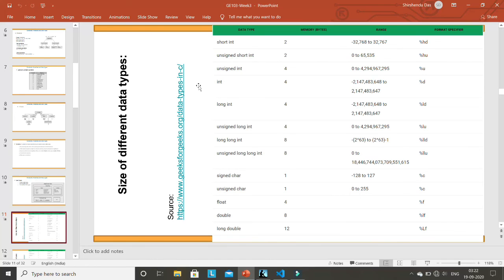Similarly, unsigned integer is also 4 bytes. Then integer is %d, and unsigned is %u. Long integer is again 4 bytes. Unsigned long is 4 bytes. Long long is 8 bytes. Unsigned long long integer is 8 bytes. Signed character is 1 byte. Unsigned character is 1 byte. Float is 4 bytes, double is 8 bytes, and long double is 12 bytes. So also remember these format specifiers. For example, for signed character, it is %c. All these things are important for you.